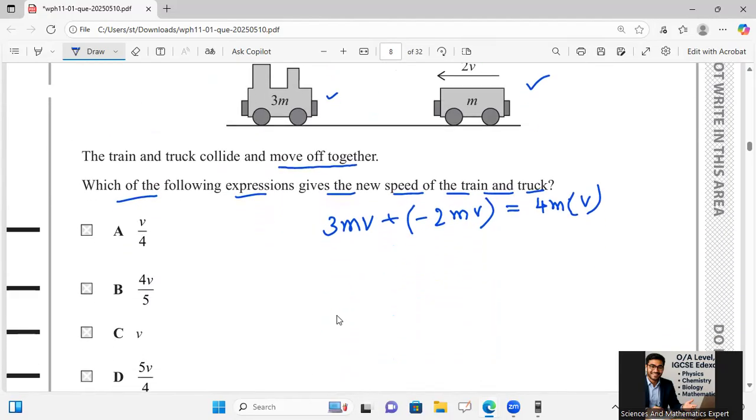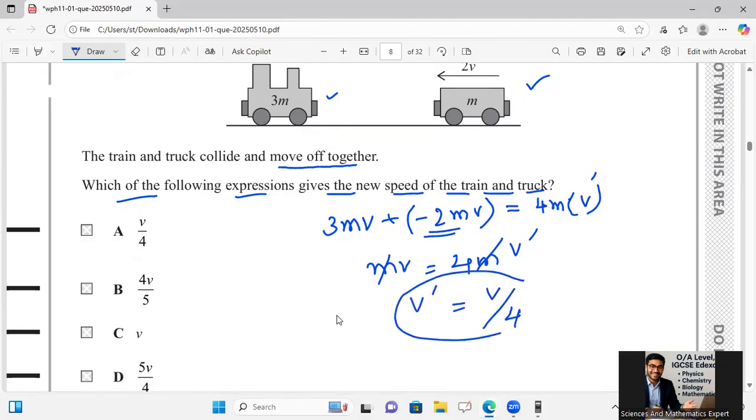So 3mv minus 2mv. Why did I take this minus? I told you that the direction is opposite, because this is on the left side and this is on the right side. So 3mv minus 2mv is equal to mv, which is equal to 4m v dash. This is v dash. After that m is cancelled, so v dash will equal v by 4, which is option A.